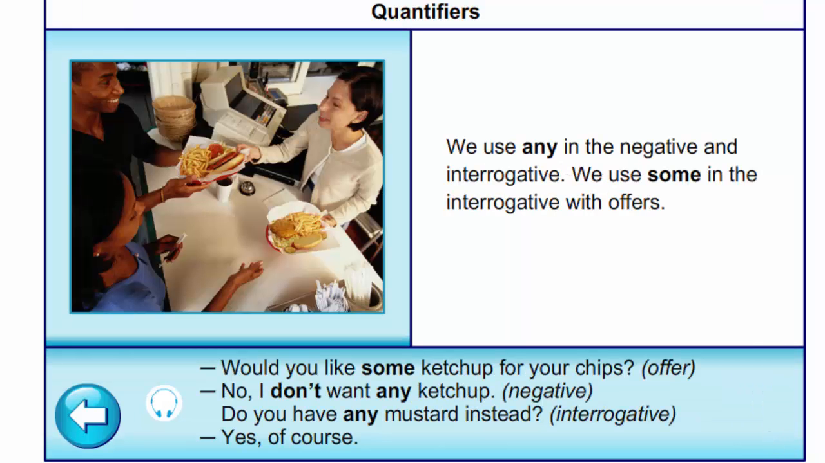We use any in the negative and interrogative. We use some in the interrogative with offers. Would you like some ketchup for your chips? No, I don't want any ketchup. Do you have any mustard instead? Yes, of course.